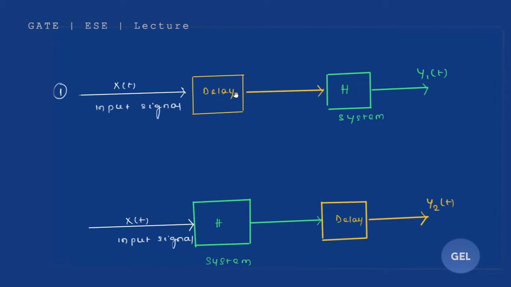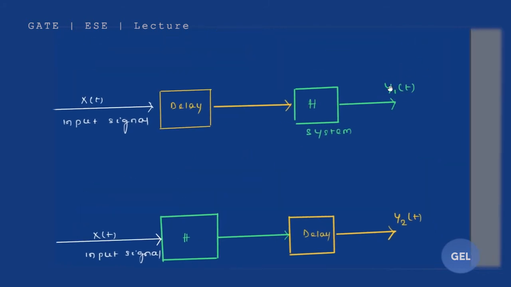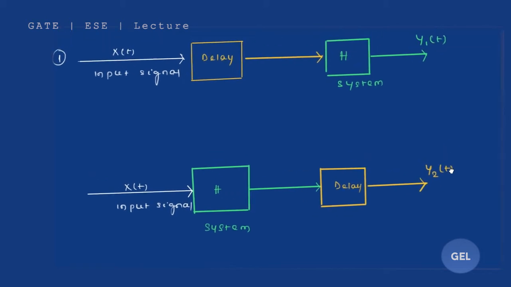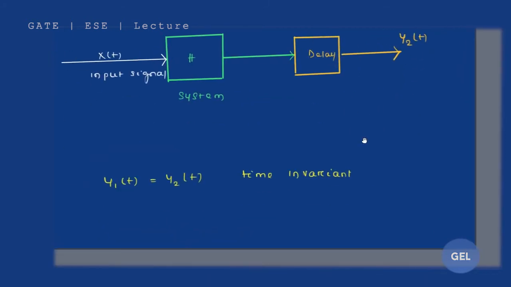So first delay your input and then give it to the system, or take your input signal, give it to your system and delay it, and then check the output. Now we need to check whether y1 equals y2. If y1 equals y2, then it is a time invariant system.